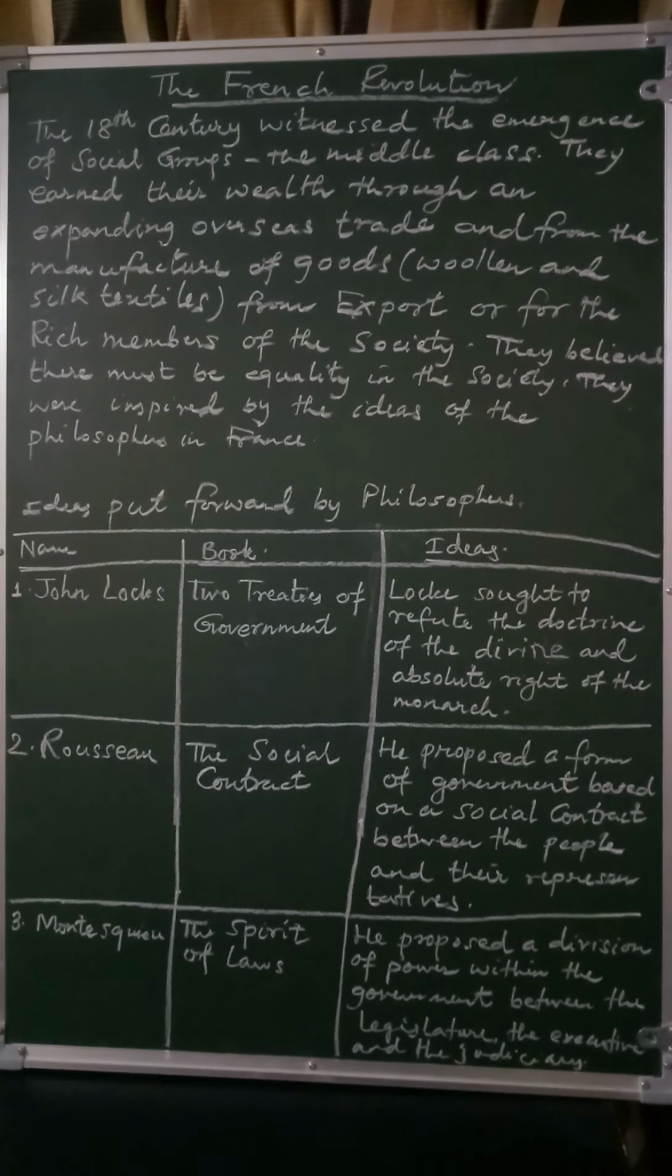In the 18th century, there was a rise of the middle class. The middle class earned their wealth through expanding overseas trade and from the manufacture of goods like woolen and silk textiles. These goods were either exported to different countries of the world or were purchased by the rich members of the society.